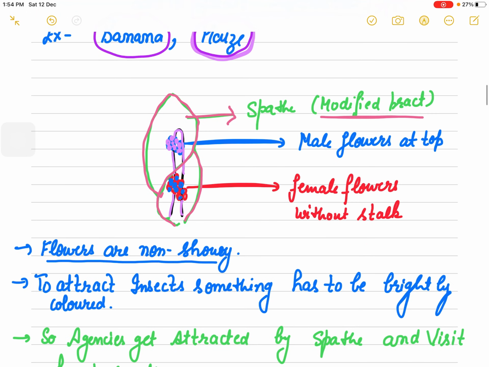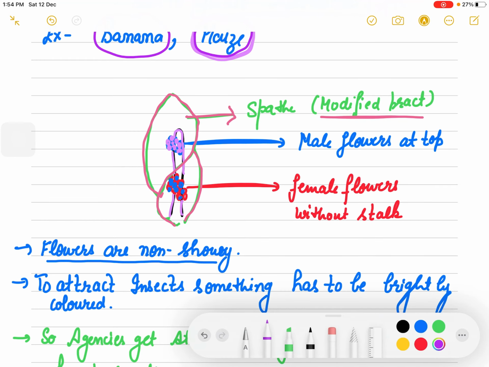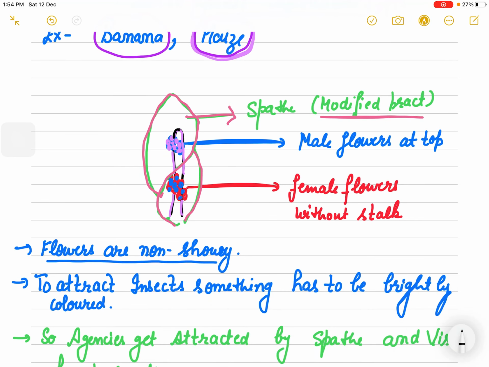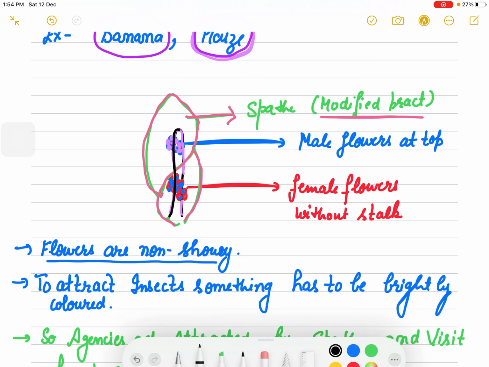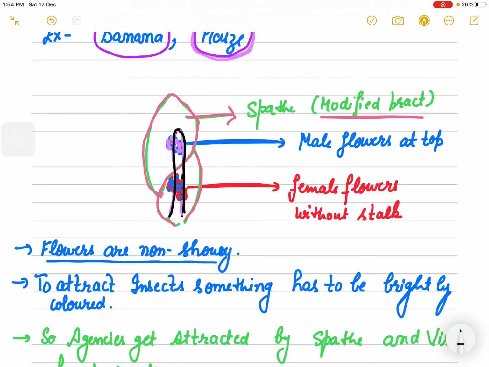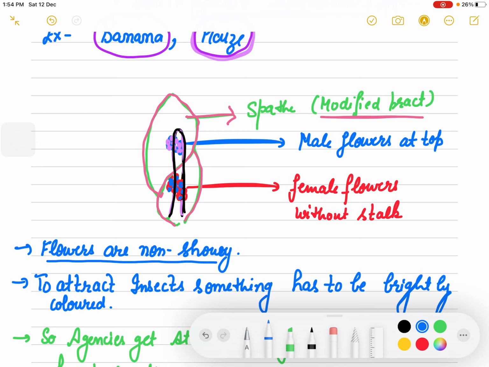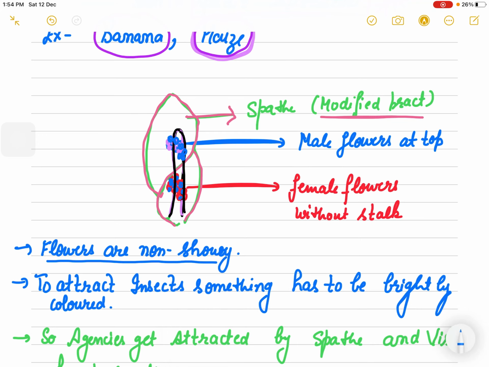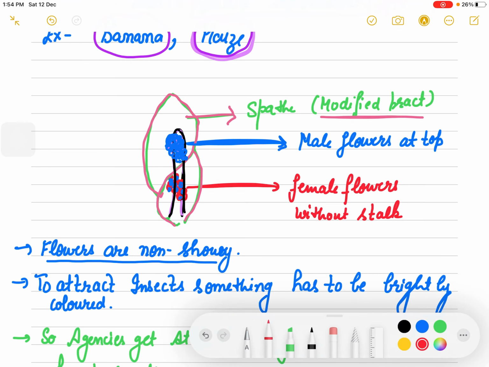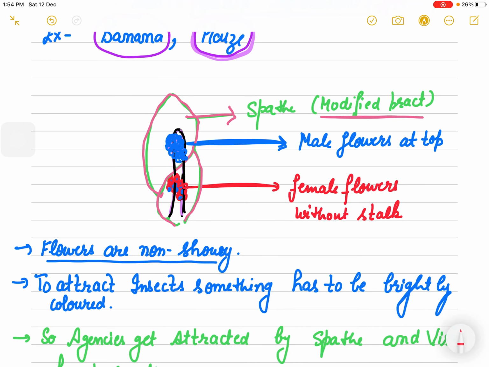If you look here closely, in the center is the central axis, and on the central axis there are the flowers which are arranged, and these flowers are not very showy. On the top these are male flowers, and at the bottom we have a bunch of pistillate flowers. These are our female flowers without stalk.